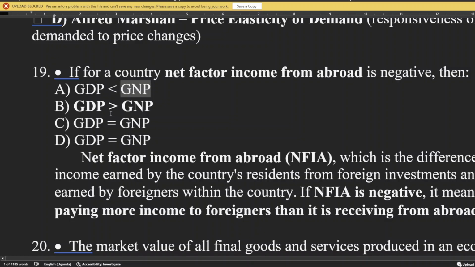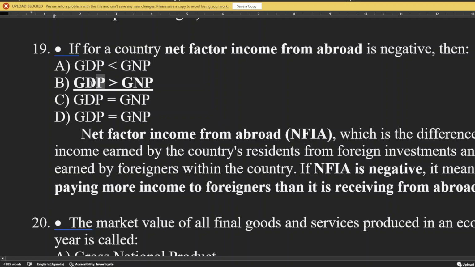So the answer here is that our gross domestic product is greater than the gross national product. That's why it is negative.